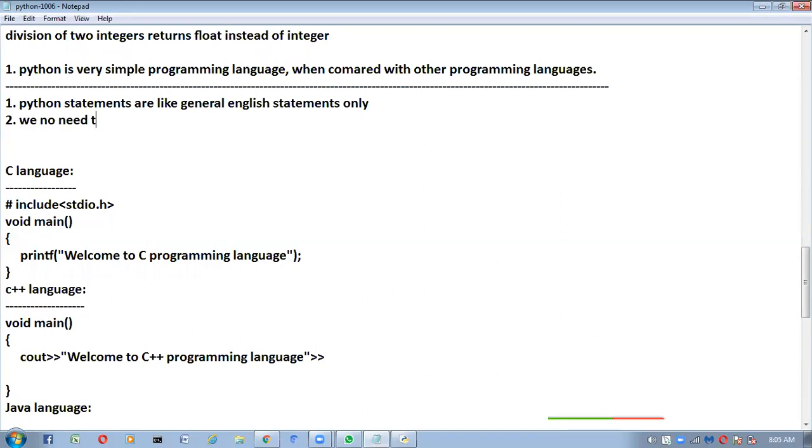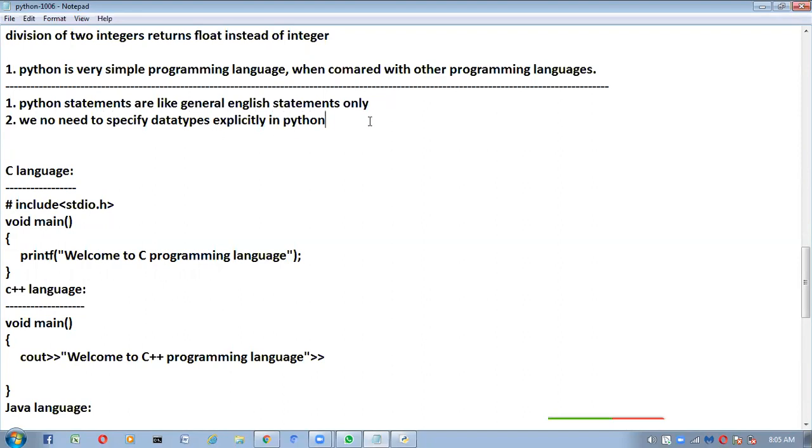We no need to specify data types explicitly in Python. We no need to specify data types explicitly in Python. Right. See, try to understand this one.